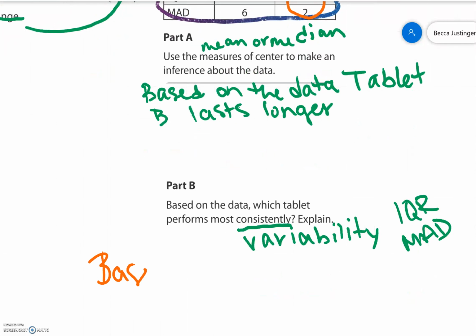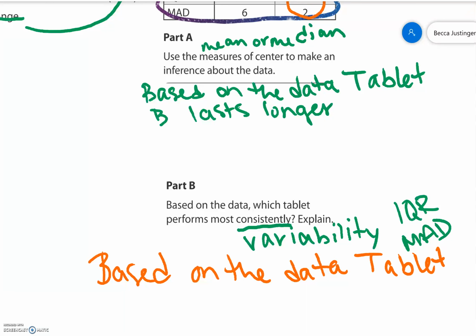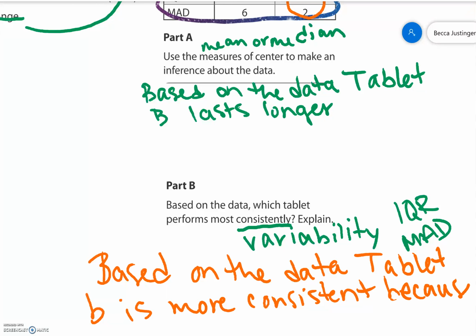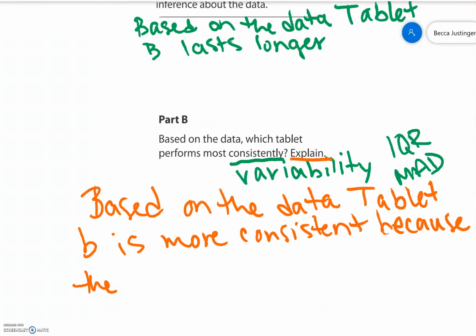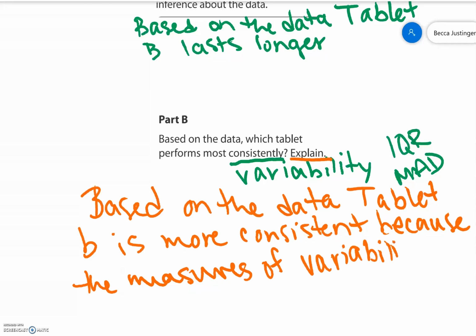So based on the data, tablet B is more consistent because you have to explain the measures of variability are less than tablet A.